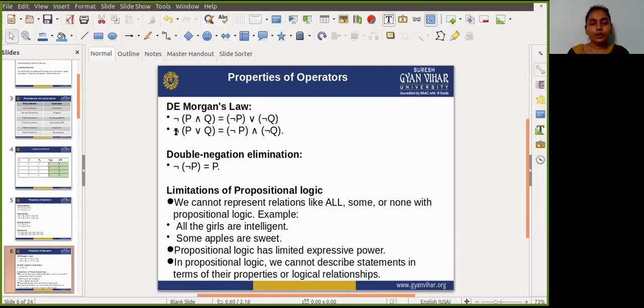Again, in the second case, it applies the NOT condition on the result of P or Q.